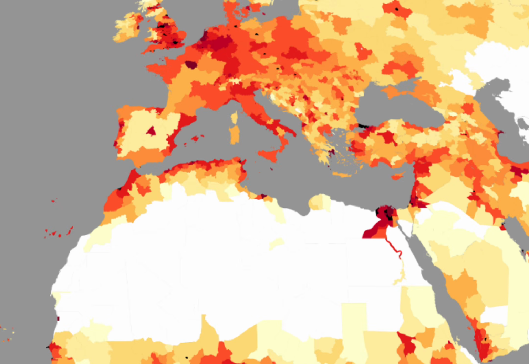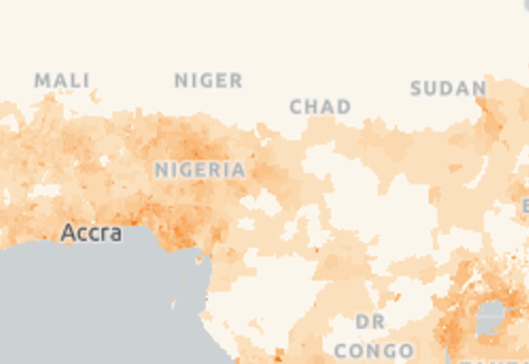The vast majority of migrants going to Europe are not Egyptians. They're actually coming from Morocco and Algeria, which have a much worse population density than France, Germany, and Italy. Nigeria is the only place in West Africa that even holds a candle to European population density.